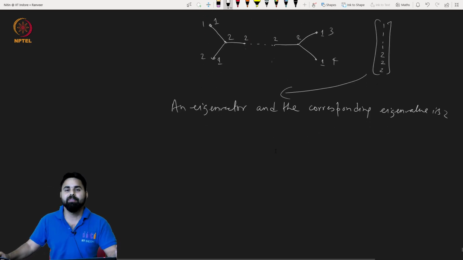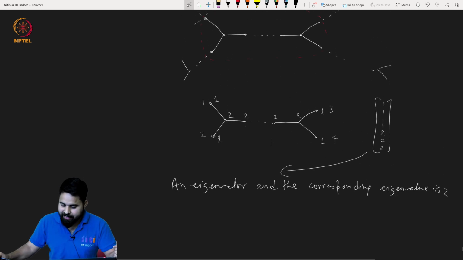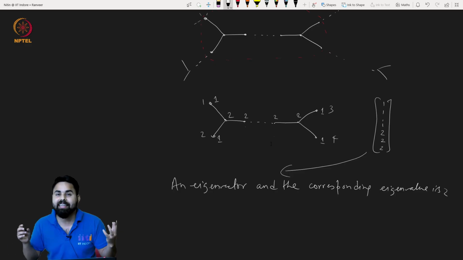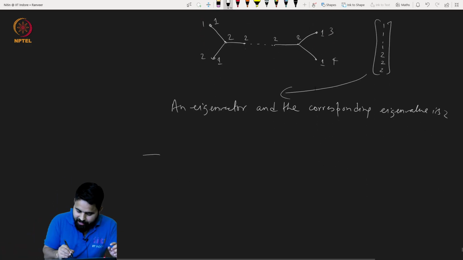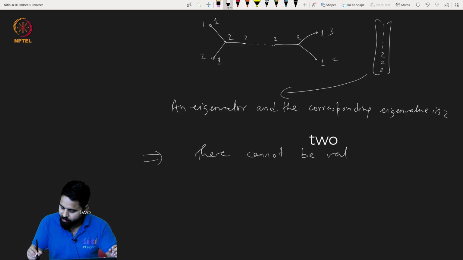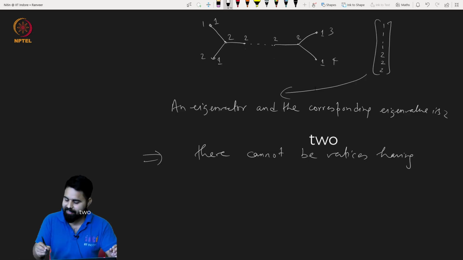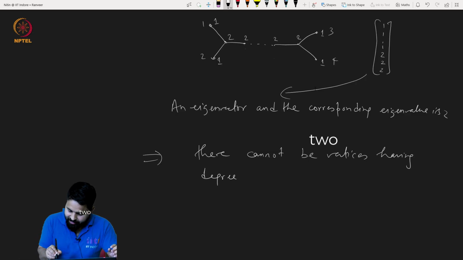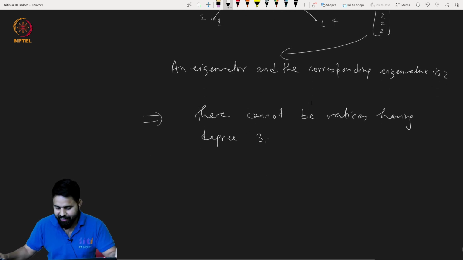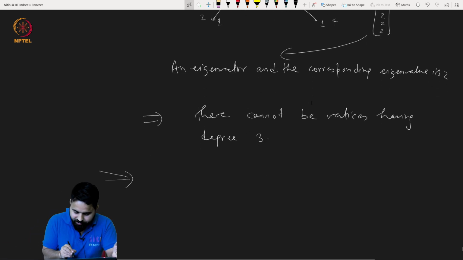So now what? There cannot be two vertices having degree 3. So this implies there can be at most one vertex having degree 3. So let us see that case.